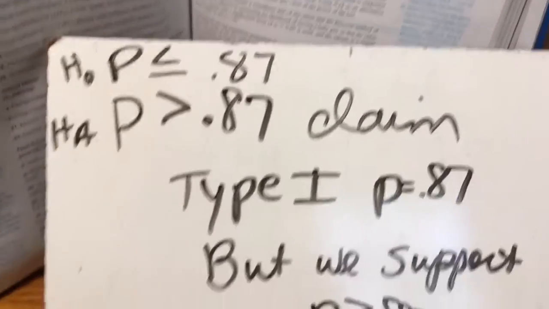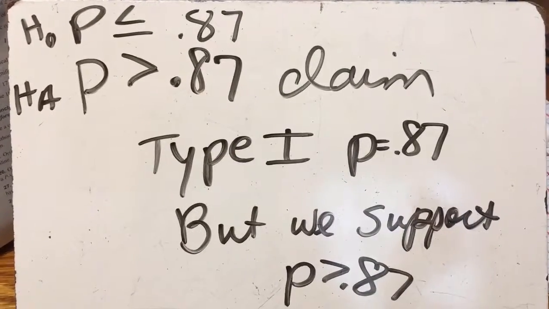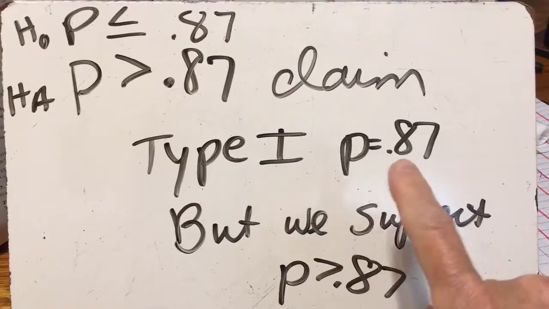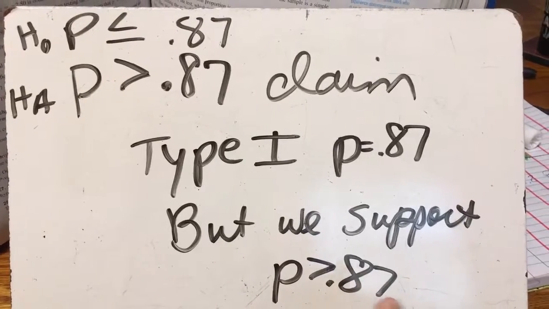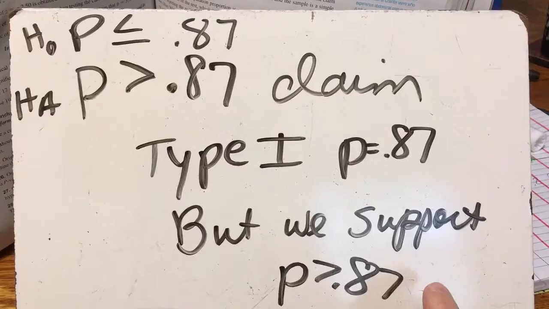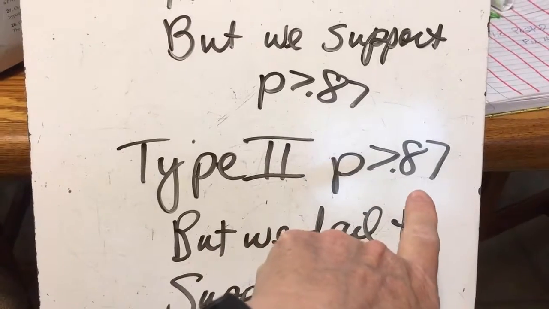The type 1 error is when H sub O is actually true, but we reject it. So type 1 is actually p is equal to 0.87, but we support that p is greater than 0.87. That would be a type 1 error. A type 2 error would be when p is actually greater than 0.87.